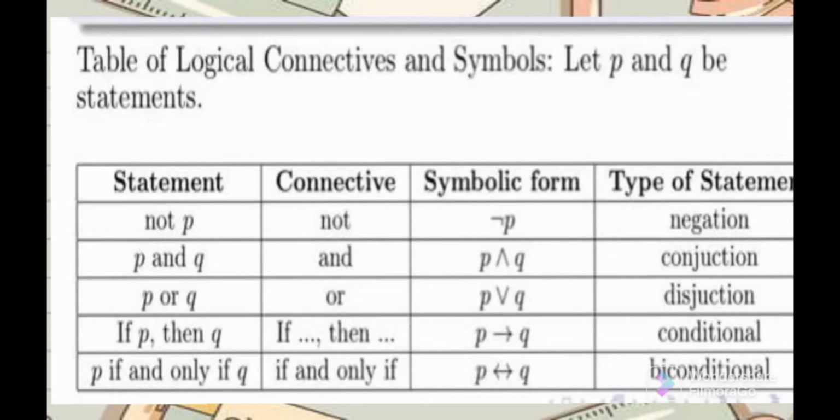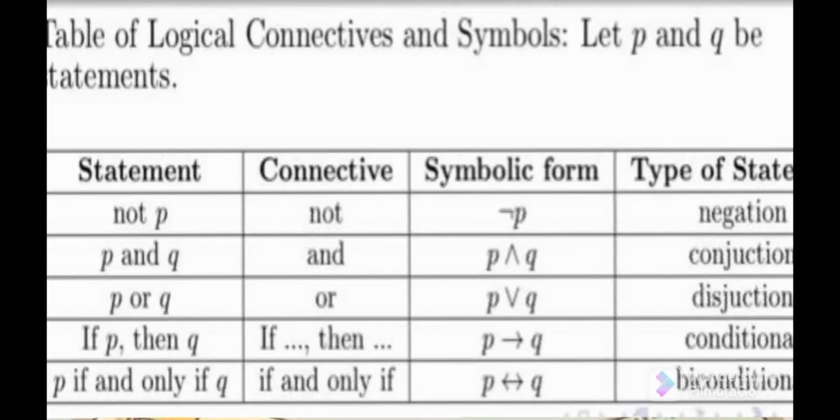If P then Q, then the connective is "if, then." You just connect the first idea, which is P, then the second idea, which is Q. The symbolic form is a pointed arrow to the right, between P and Q. This type of statement is conditional.